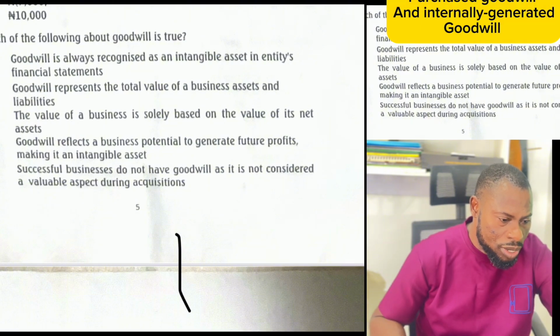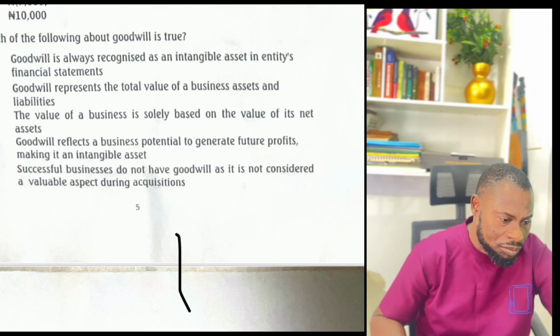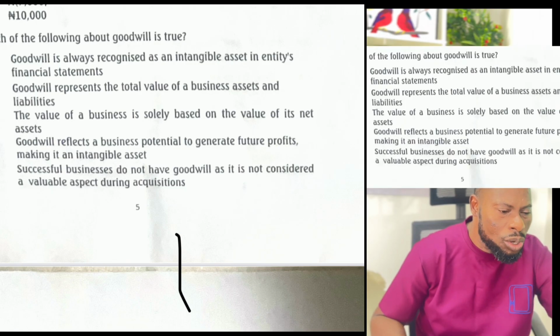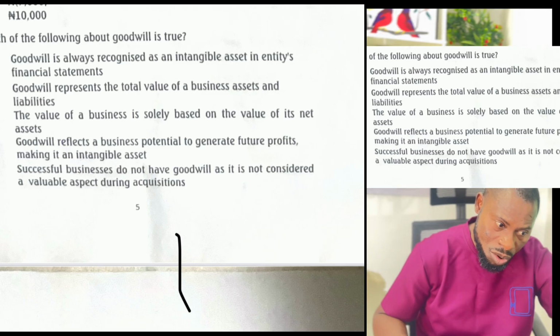Goodwill is always recognized as an intangible asset in entities' financial statements. This looks correct, but it may not be correct because of this word always. Do we always recognize goodwill? That is not true. There are some goodwill that we don't recognize according to standards. If the goodwill is inherent goodwill, that's internally generated goodwill, we don't recognize it. So let's go to the next option. But this question is not completely wrong.